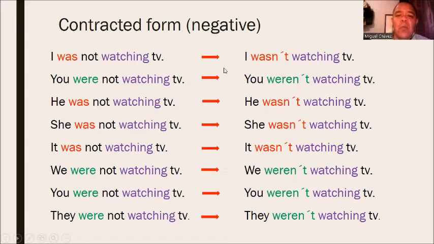Don't forget that we can use the long form or the short form. The short form is called a contraction. In this case, for this tense, we have I was not watching TV or I wasn't watching TV. You were not watching TV or you weren't watching TV. And we do it in the same way for the other persons. He wasn't, she wasn't, it wasn't, we weren't, you weren't, they weren't, followed by ing ending verbs.